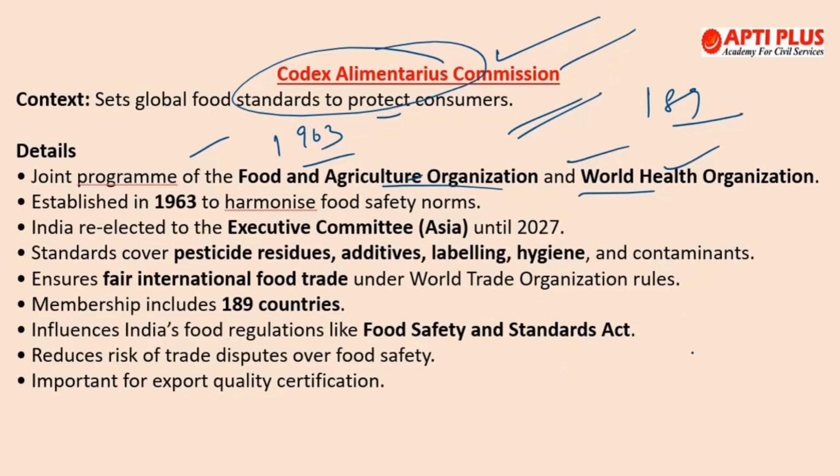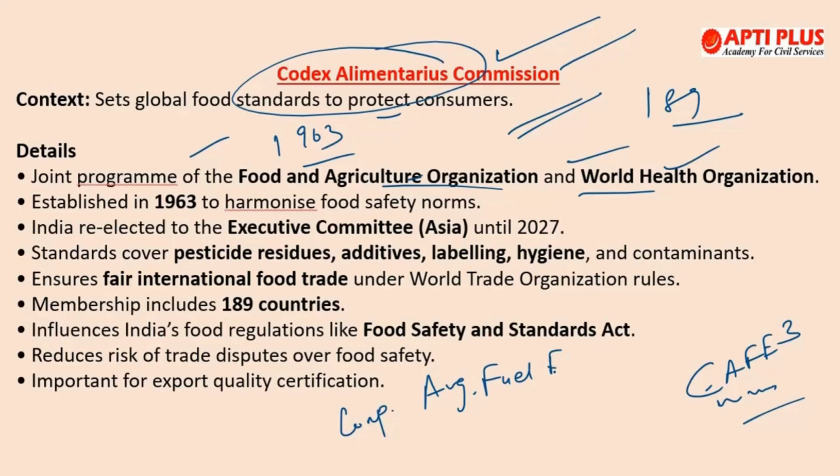Simultaneously, we will be talking about a particular topic called CAFE 3 norms. Now, what is CAFE? CAFE stands for Corporate Average Fuel Efficiency. These are the CAFE rules. They set fuel efficiency and emission standards for passenger vehicles in India. This was introduced in 2017 and it applies to petrol, diesel, LPG, CNG, hybrid and electric vehicles under 3500 kgs.